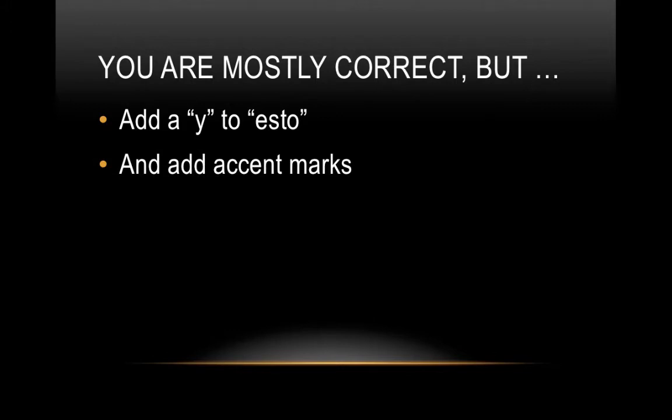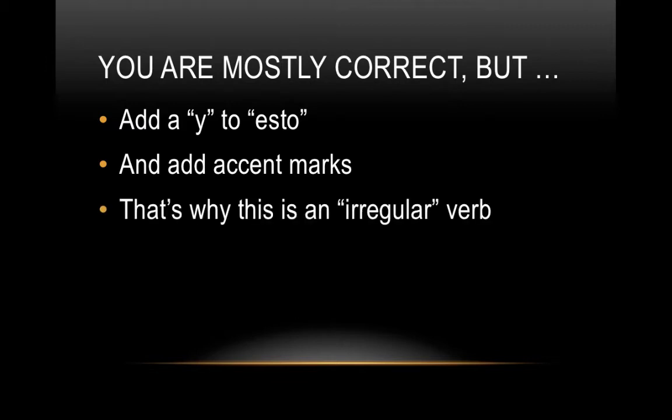That is your next blank. It says, however, this is an irregular verb for 2 reasons. 1, you need to add a Y to your yo form. And 2, you need to add accent marks. Those are the 2 reasons this is an irregular verb. It does not follow the rules, basically. It doesn't always follow the rules of cut off endings, add new endings. You need to do special things.